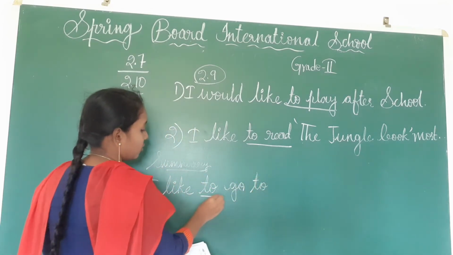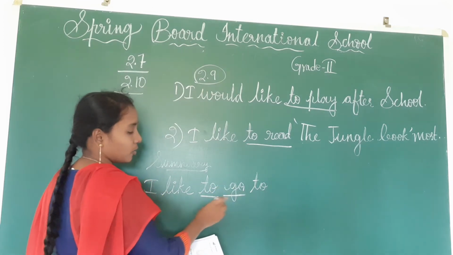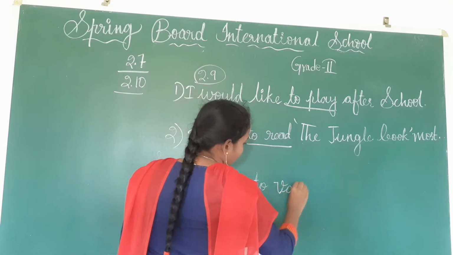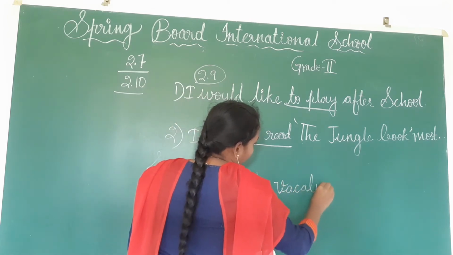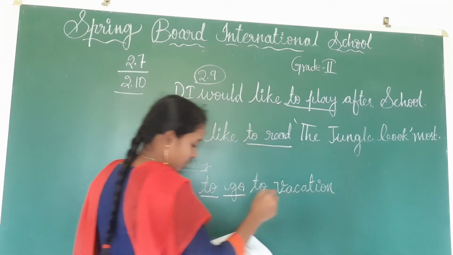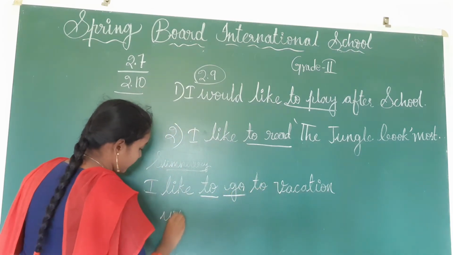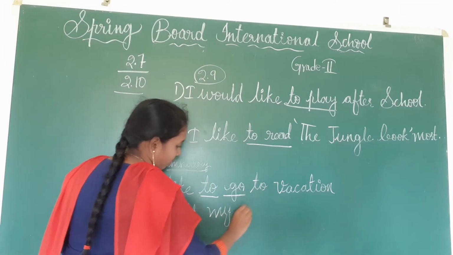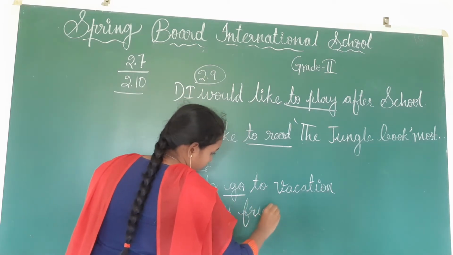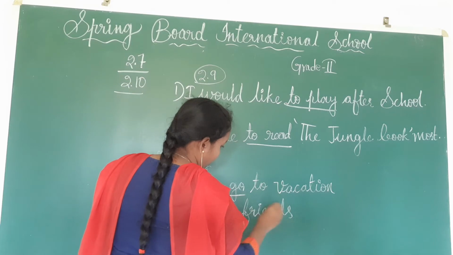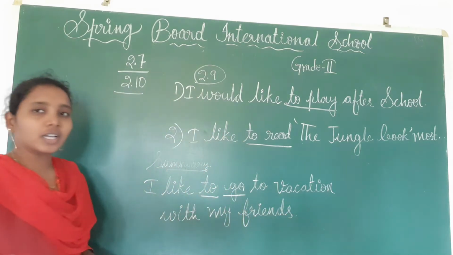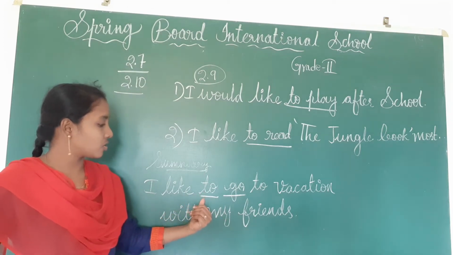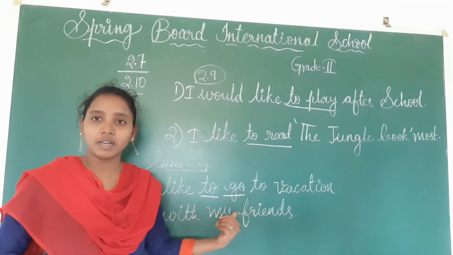See here, to plus verb. Go to vacation with my friends. Okay, children, I like to go to vacation with my friends. Here we are using to plus verb also.